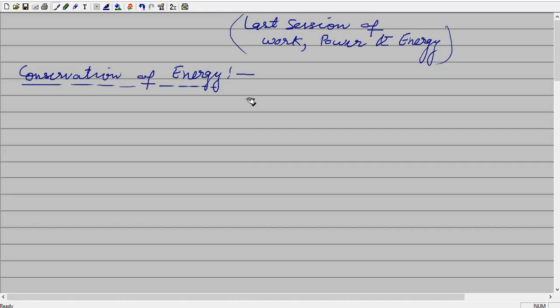We can only transfer one form of energy into another form of energy. In classes 6, 7 and 8, you all know very well about this. For example, our body energy converts into different forms like sound energy and heat energy. When we are running on a particular path, the energy converts into kinetic energy.